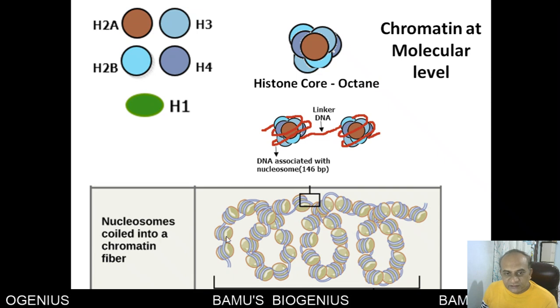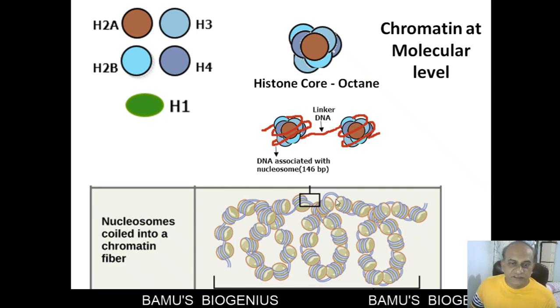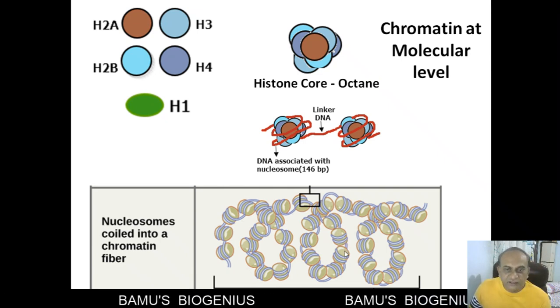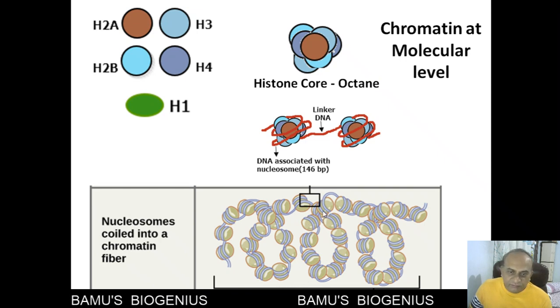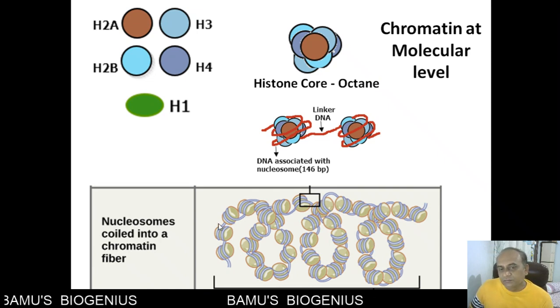So like that, it forms a kind of string-like structure. This string-like structure still becomes compacted, and this compacted fiber is called a chromatin fiber.